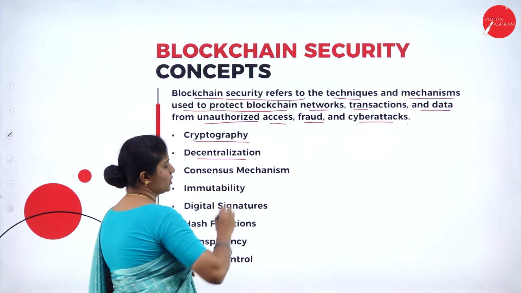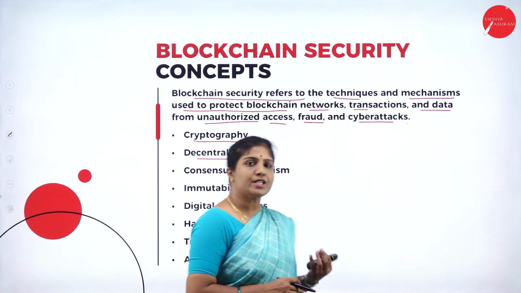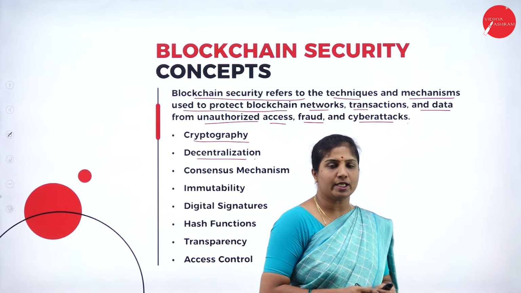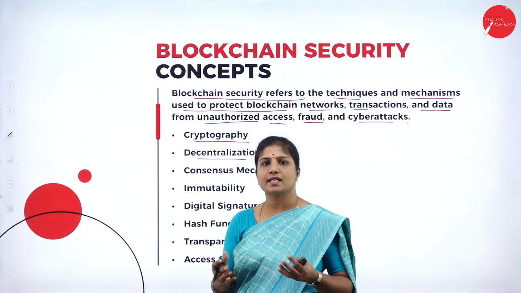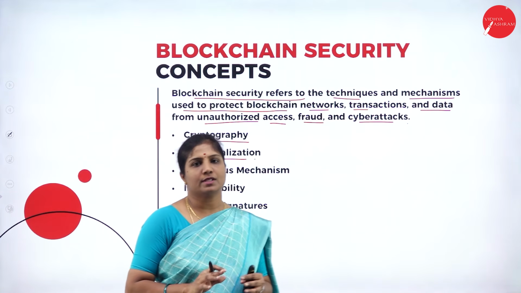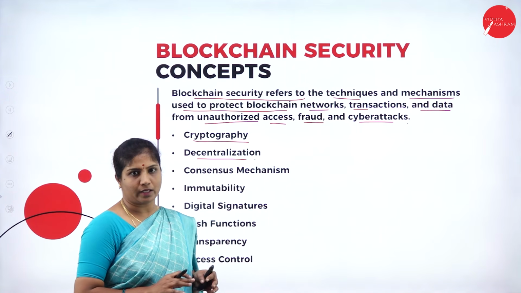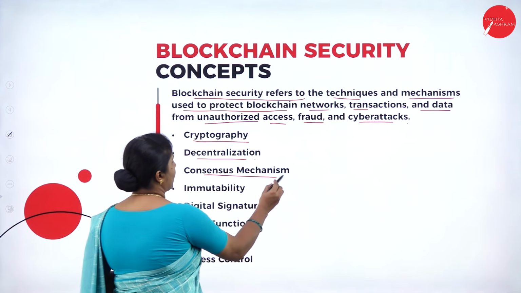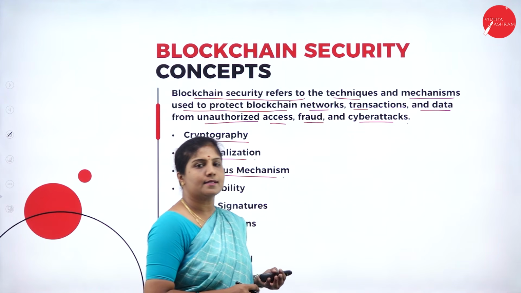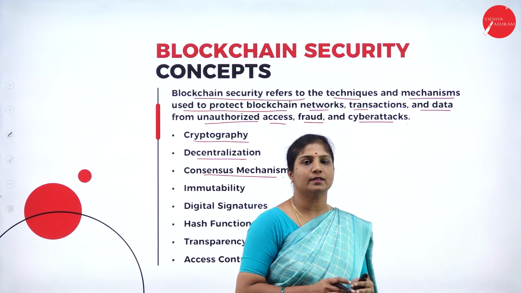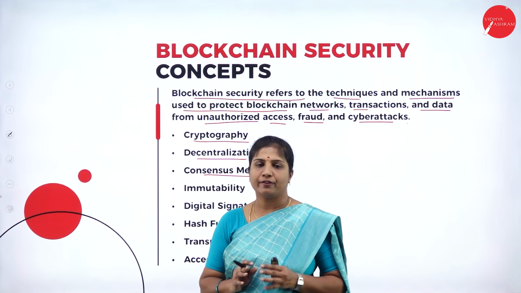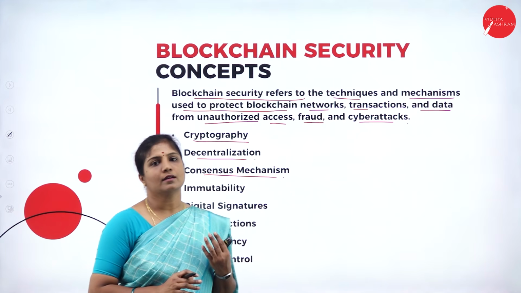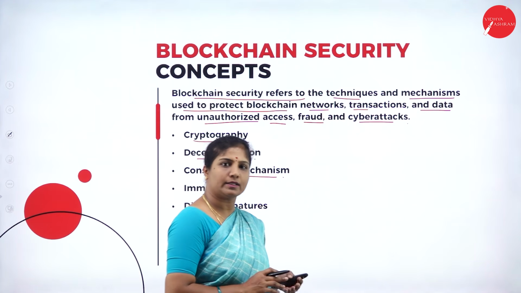Next, decentralization. That means each and every participant in a blockchain has its own ledger. Hence the transactions will be clearly visible to all. It's transparent. Next, consensus mechanism cross checks whether the transaction is done by a verified person or accessed by authorized persons.